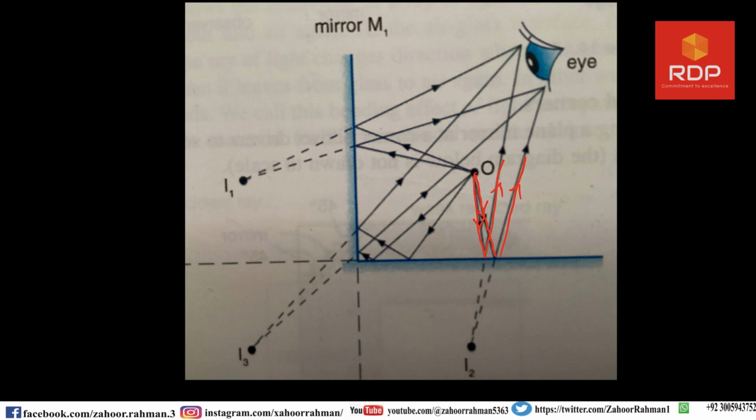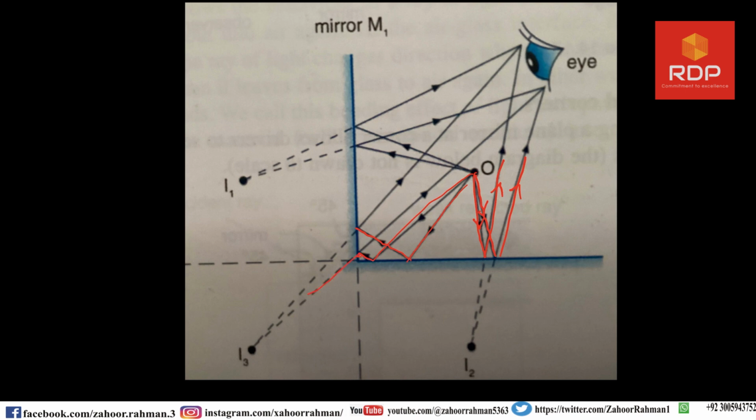First of all, we have to draw an image, and that will be of 90 degree. So it will go there and it will go there.